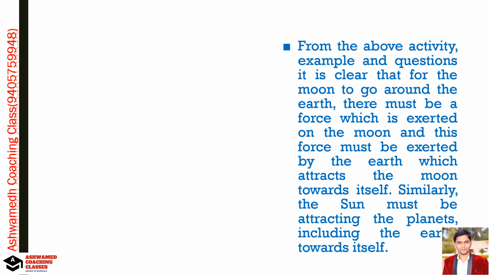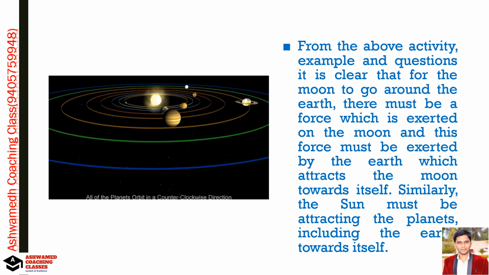So from the above activity, example and questions, it is clear that for the moon to go around the earth, there must be a force exerted on the moon, and this force must be exerted by the earth, which attracts the moon towards itself.